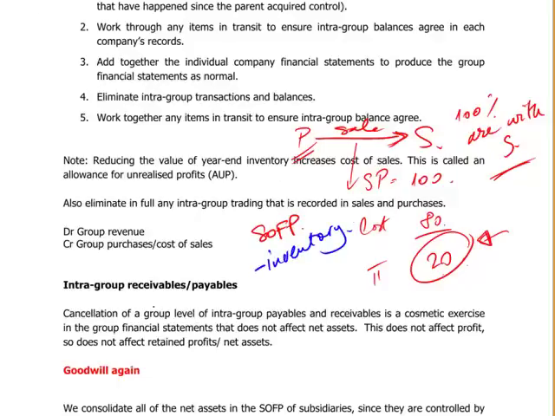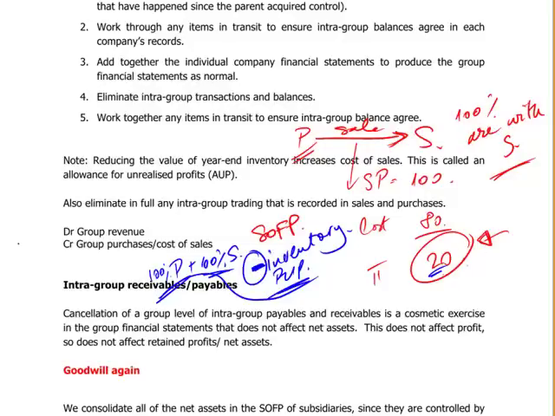So the basic rule is 100% of parent inventories plus 100% of subsidiary inventory, just less what we call this 20 provision for unrealized profit. So that's how it's going to look. You take inventory of parent, inventory of subsidiary 100% and take out the provision for unrealized profit, the 20.